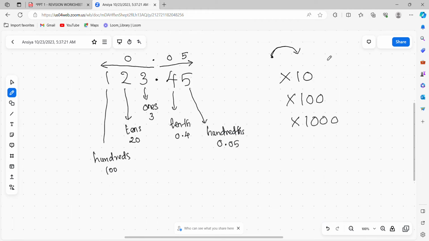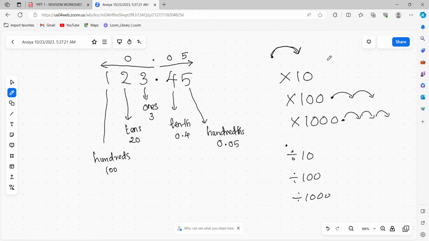If it's 10, one time you move. If it's 100, 2 times you move to the right side. And if it's 1000, 1, 2, 3 times you move. And same in division. So division with 10, 100, 1000. If it's division, the decimal point, you move to the left one position. And if it's 100, you go twice to the left. And if it's 1000, move to the left 3 times. So we will see the question.